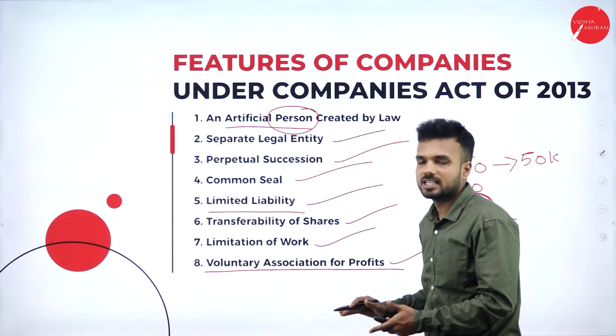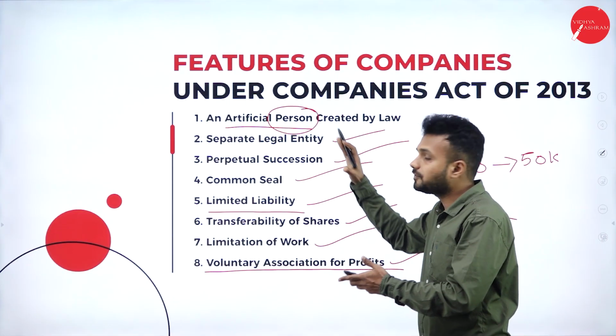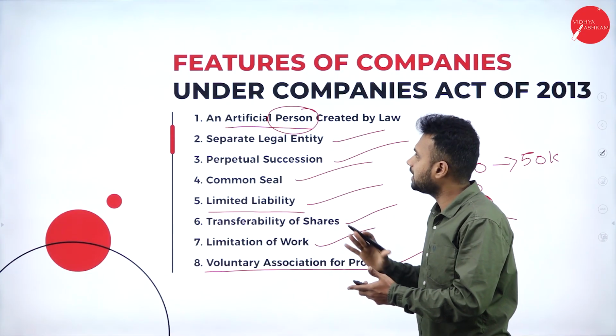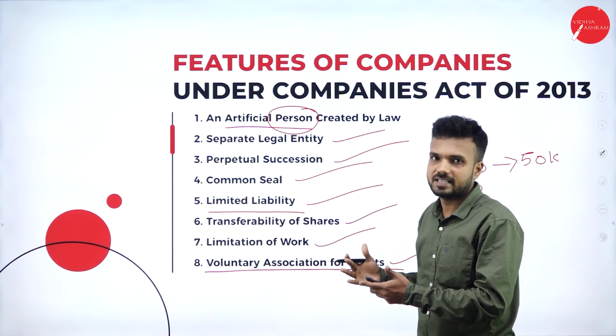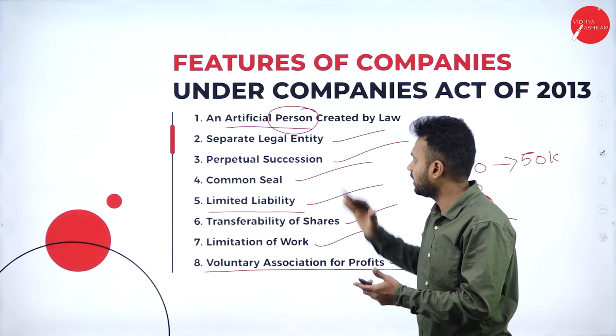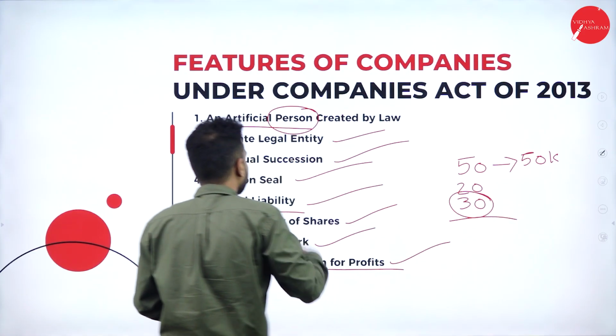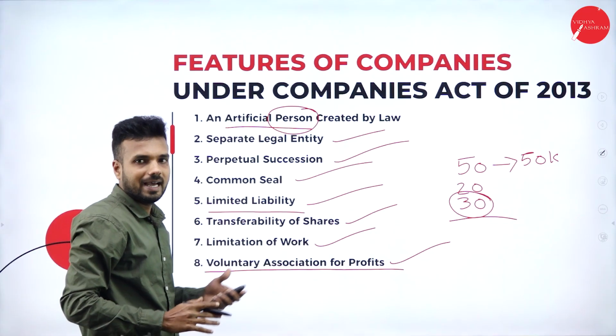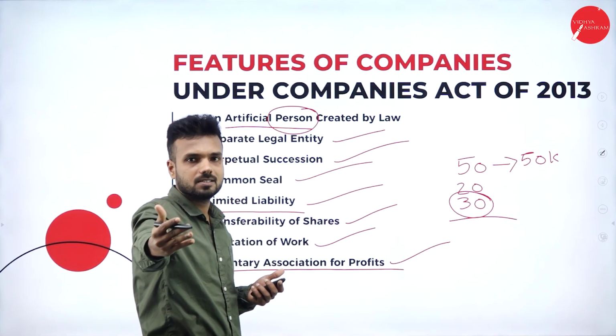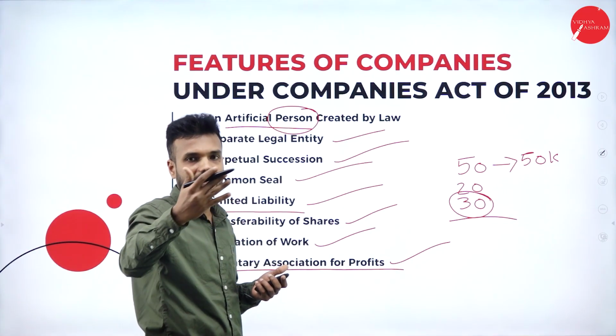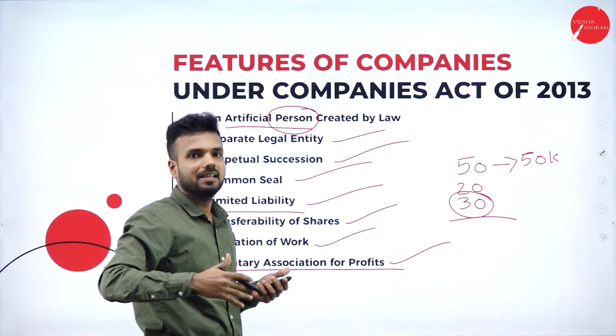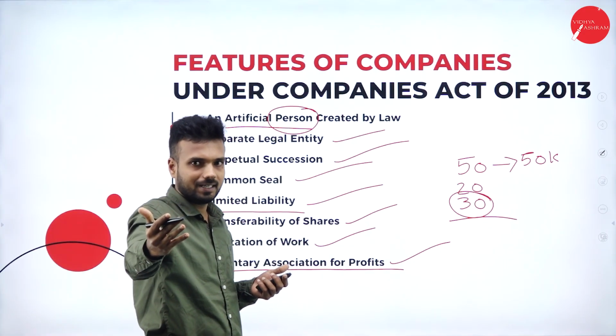I am just going to brief this concept because it is a repeated concept for your final exam. They may ask this question for 10 marks. An artificial person created by law, because like a natural person, it can purchase property in its own name, it can enter into a contract in its own name, and in the same way, it can sue and get sued.